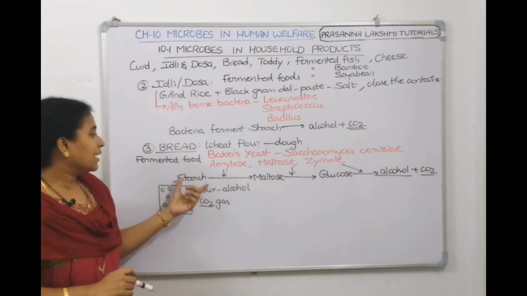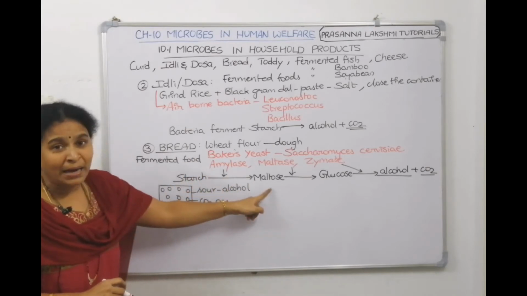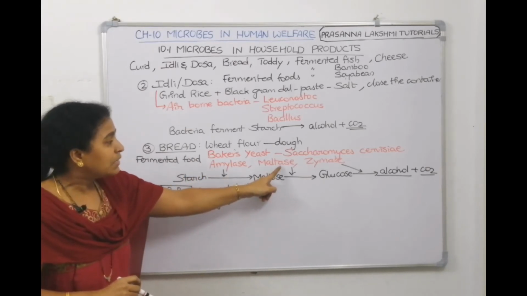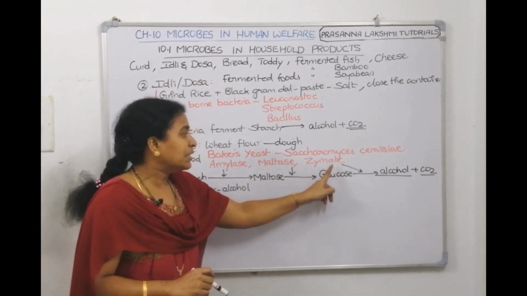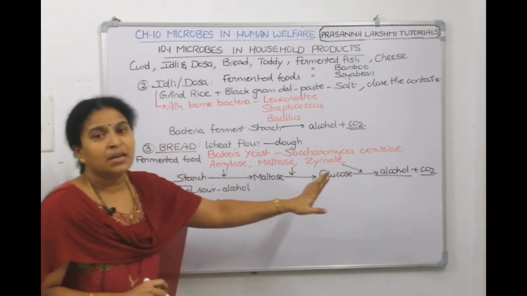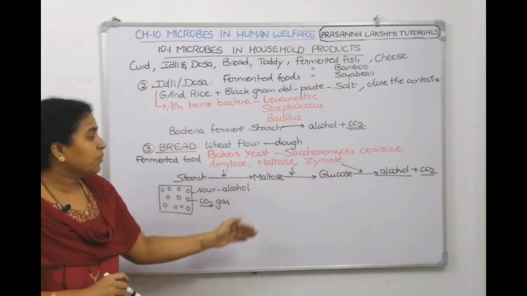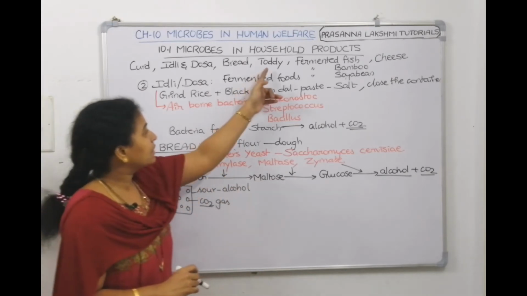So wheat contains starch. Amylase breaks the starch into maltose. Then the maltase enzyme breaks the maltose into glucose. The zymase enzyme breaks the glucose into alcohol and carbon dioxide. The carbon dioxide is responsible for raising the dough. Take a screenshot, then we will go and discuss toddy.